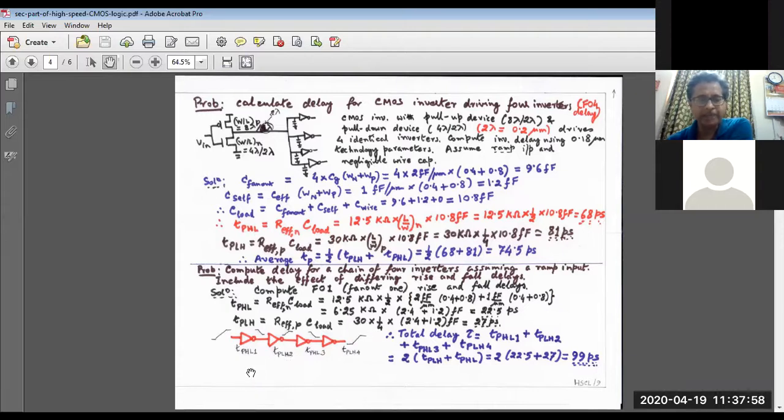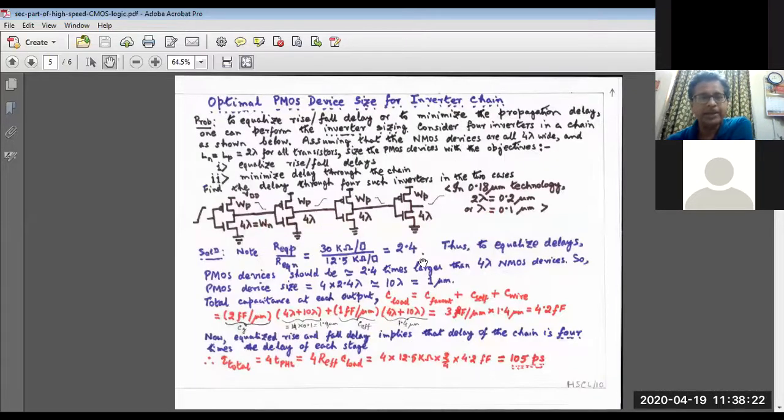So here you have to be careful. It is alternately a negative going ramp and a positive going ramp. So you calculate TPHL and TPLH separately, then 2 times the sum of that. Hence the answer for the problem is 99 picosecond, because that is 22.5, and this is 27.